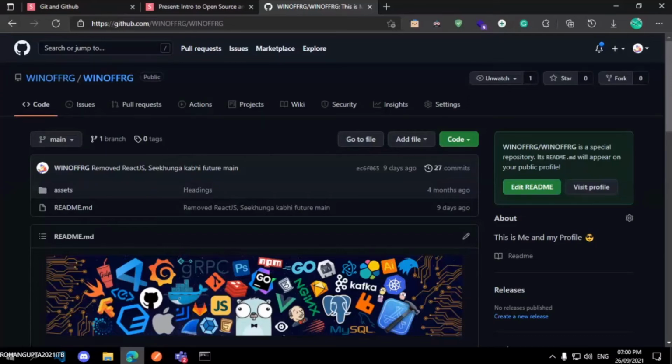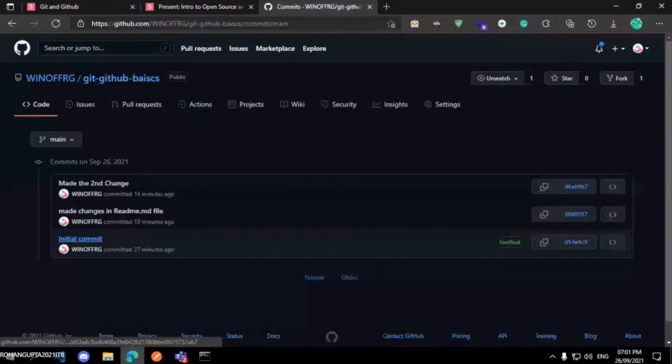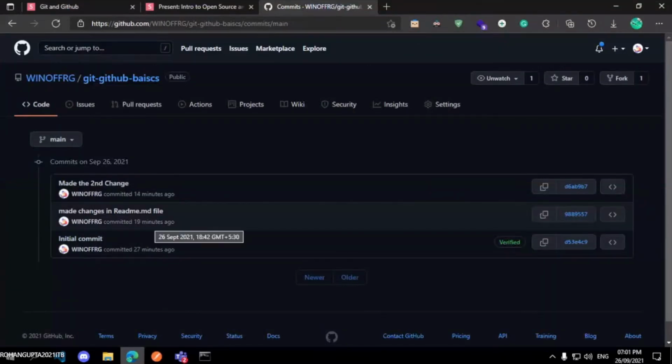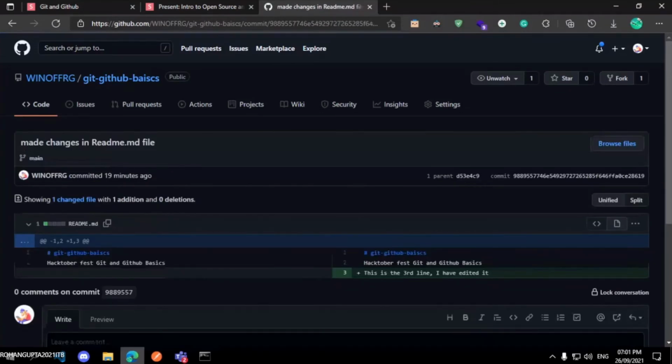And see the power of the version control system. It is tracking all my changes. I first made an initial commit, that is, I created a repository. Then 19 minutes ago I made a change in the readme.md file. I added a few lines. See, if you click on this change, you will see this is the third line I have made the change. The green shows the addition to that file and red shows the subtraction from that file.